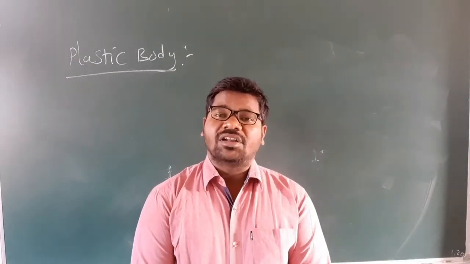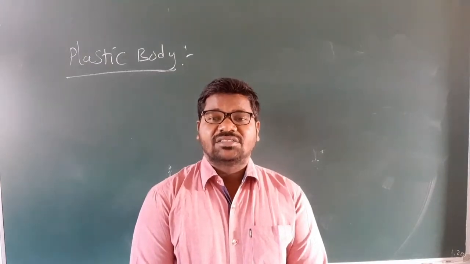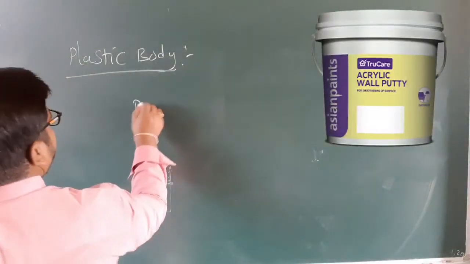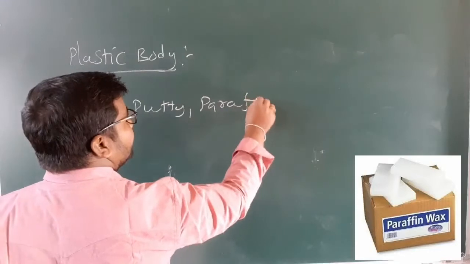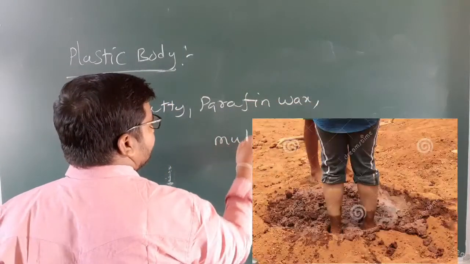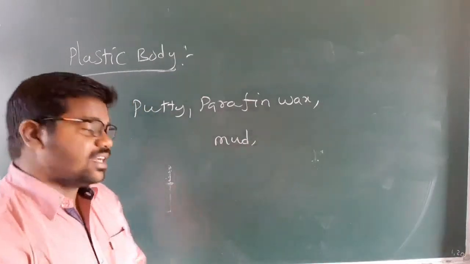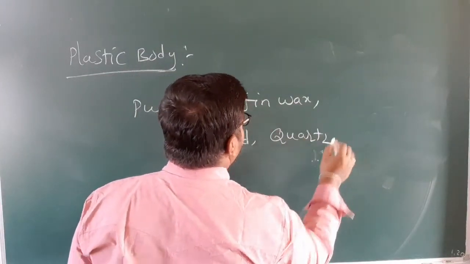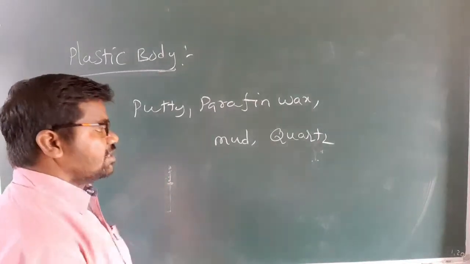Examples of plastic body: putty, paraffin wax, mud, and quartz.